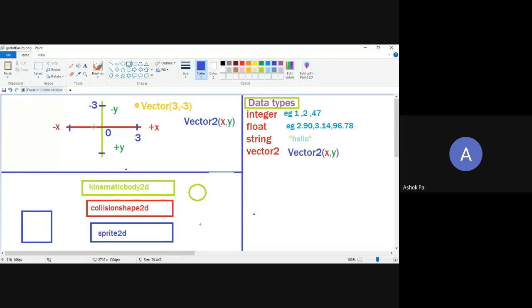This is the number line. When you put one more number line, then it becomes a graph and the points are plotted on it. And to write both the points together, we use vector 2. See, 3 on the x-axis and -3 on the y-axis. This is how the vector is written, and in Godot's terms, it is written as vector 2 and the values are written inside it. Am I clear? Please, because this is the basic and it should be cleared. Please tell me.